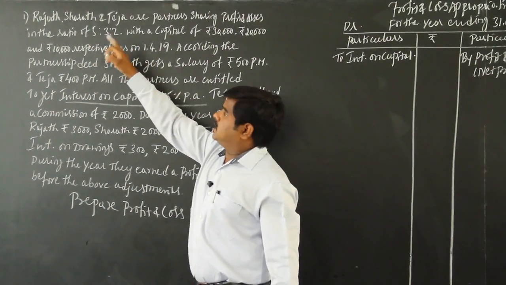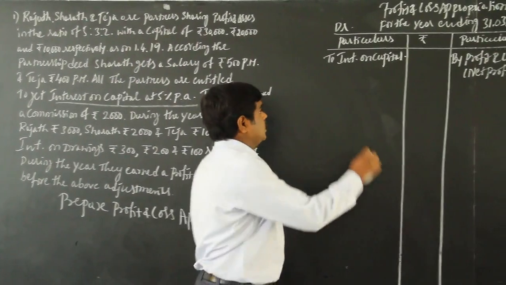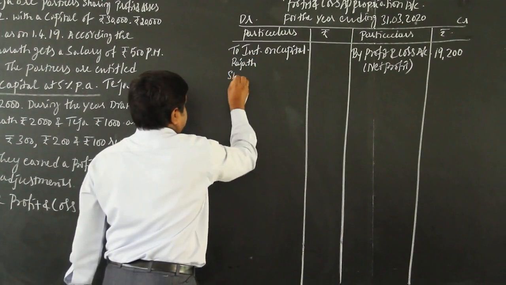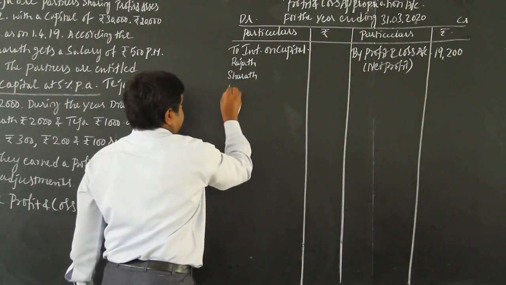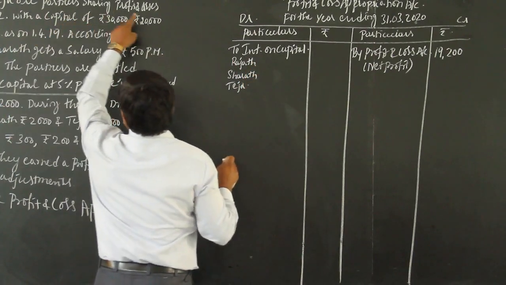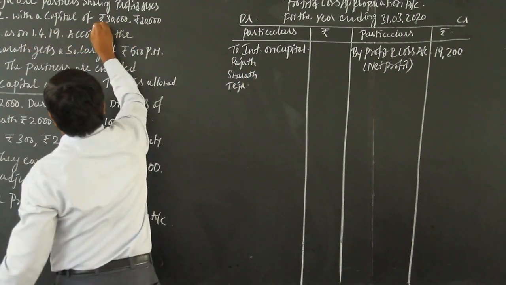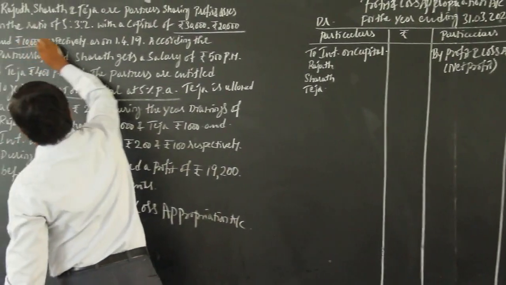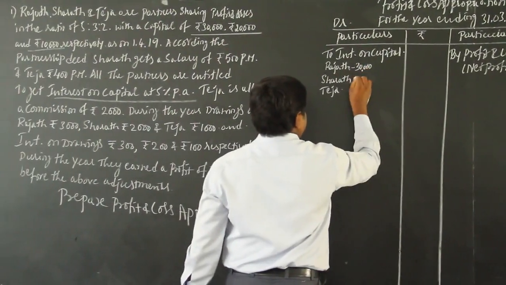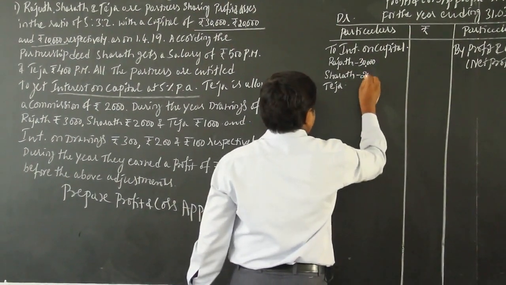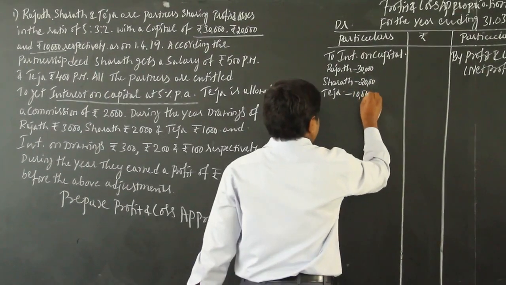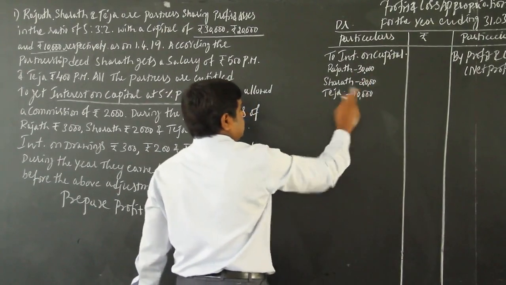We have 3 partners, Rajat, Sharath and Teja, so separately we have to calculate. Rajat's capital is how much? With a capital of rupees 30,000, 20,000 and 10,000. So Rajat 30,000, Sharath 20,000 and Teja 10,000. This is the capital amount.